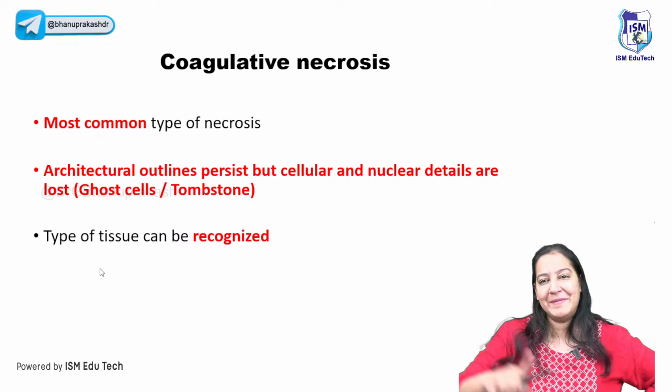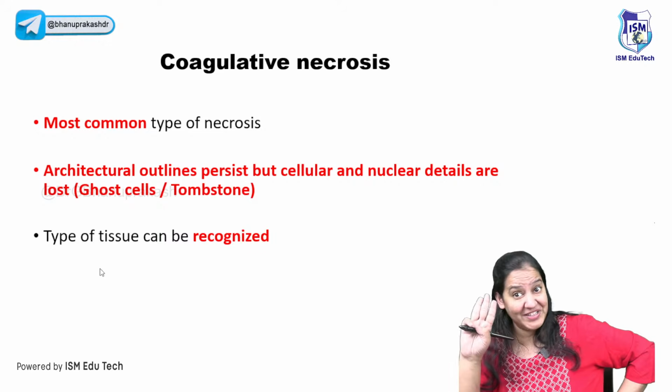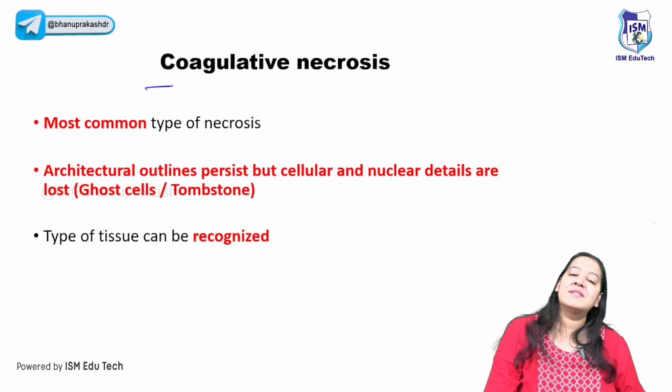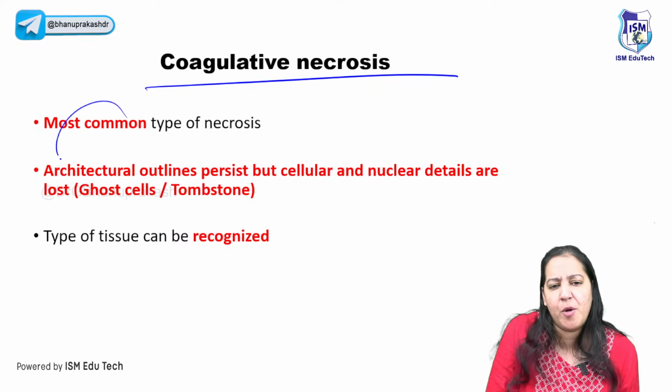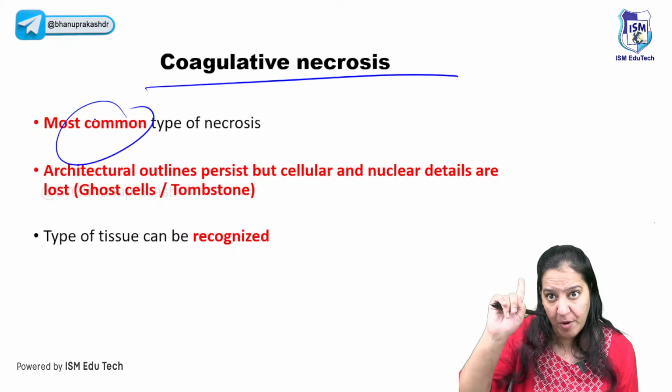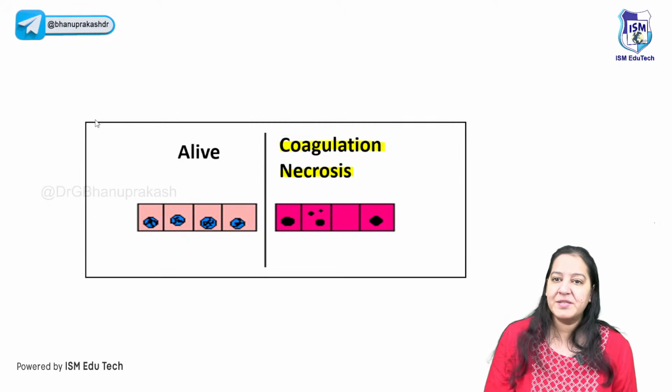If you understood this, let me start the necrosis. Have you got it? The 3 types of details. The first necrosis is coagulative necrosis, the most common among the 5. See, what is the problem here?